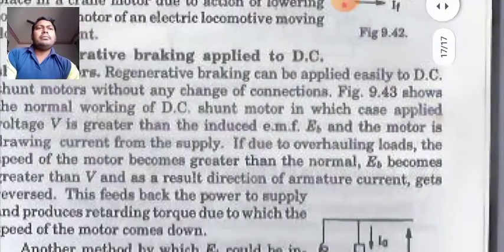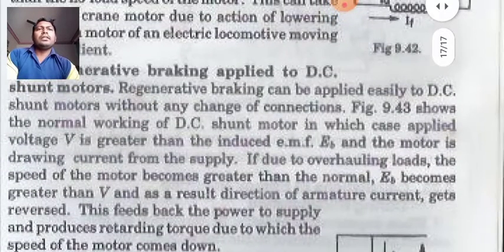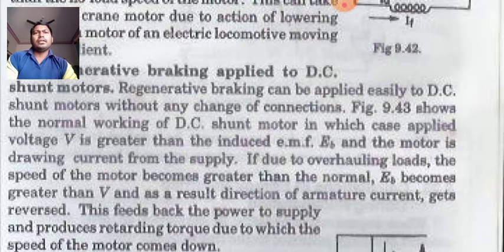Regenerative braking can be applied easily to DC shunt motor without any change in connection. Figure 9.3 shows the normal working conditions of a DC shunt motor in which case applied voltage is greater than the induced EMF EB and the motor is drawing current from the supply.